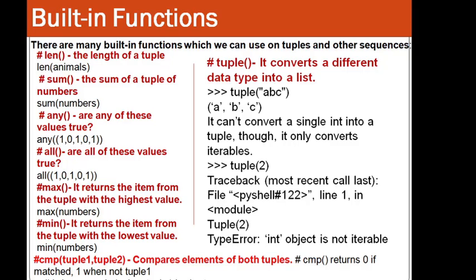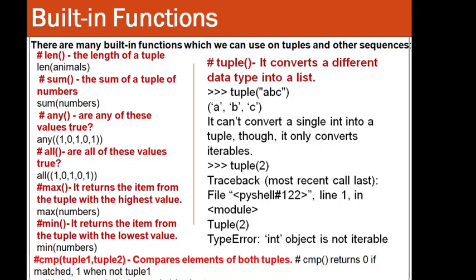First we have seen length, the length of a tuple, how many elements are there. Sum: if the numbers are there, we are doing the summation, addition of all the elements. Any: are any of these values true? All: are all of these values true? Maximum returns the item from the tuple with the highest value. Minimum returns the item with the lowest value. You can compare tuple 1 and tuple 2 as well.